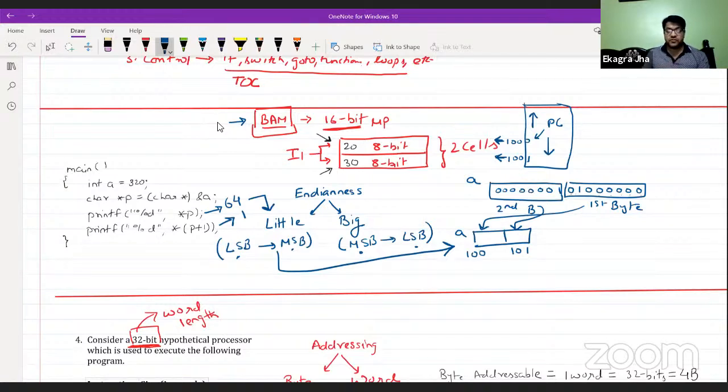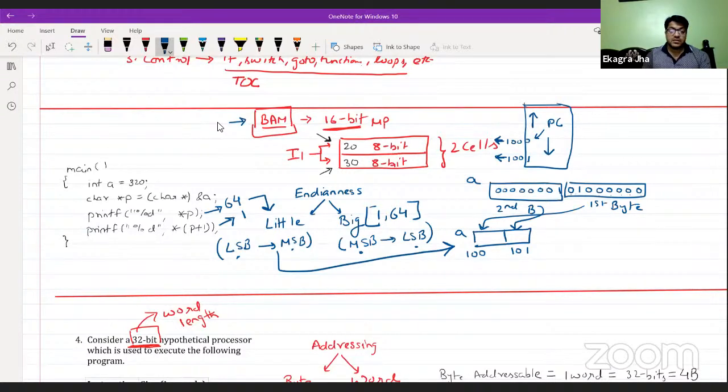But in case of big endian, the second byte goes to the lower address, and the lower byte goes to the higher address, and you start from the higher address. If you start from the higher address in big endian, the output will be 1 and 64. It is going to be reversed. So based on the output we can tell which endianness is supported by our current machine.